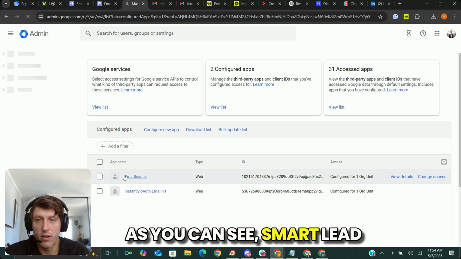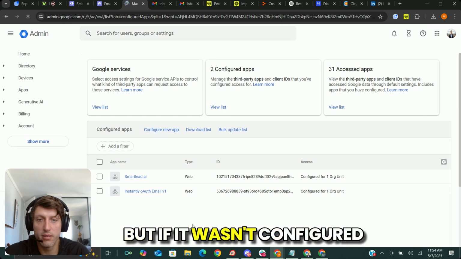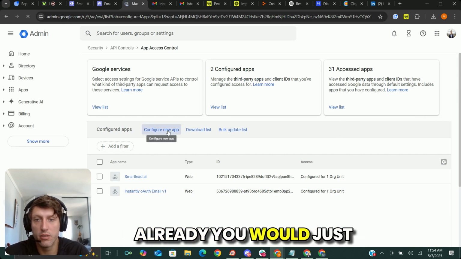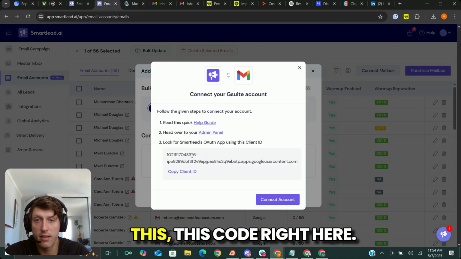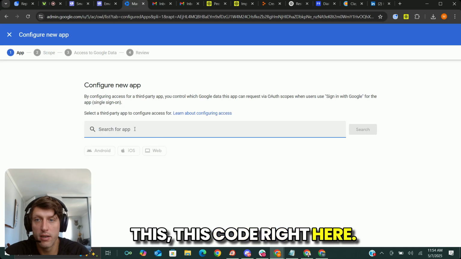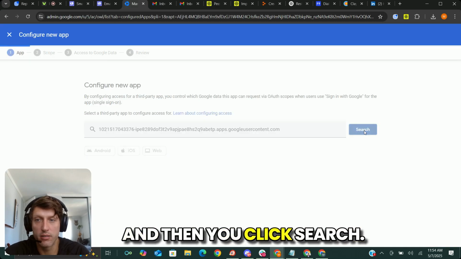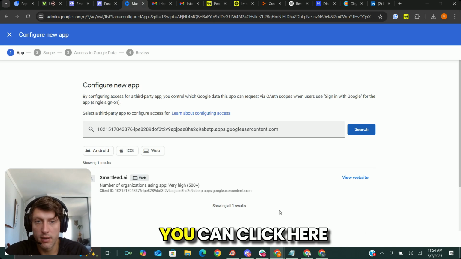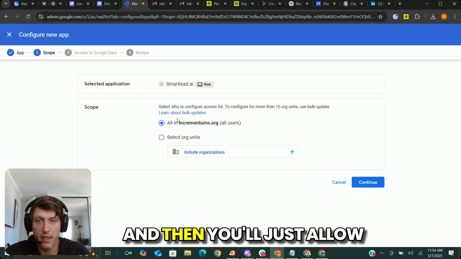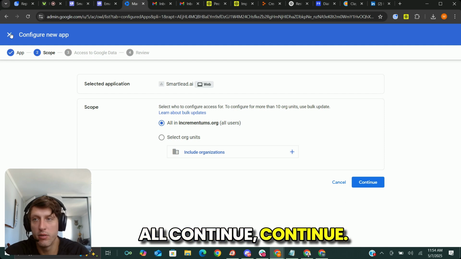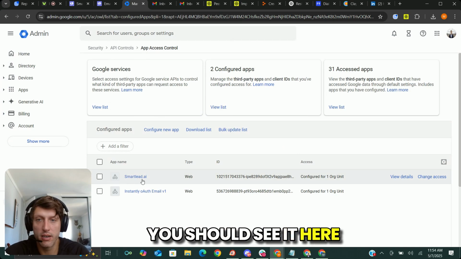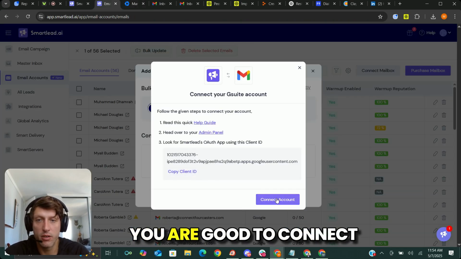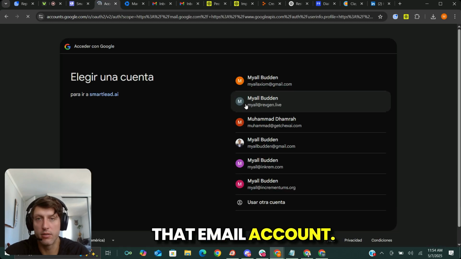Cool. As you can see, Smartlead is already allowed, but if it wasn't configured already, you would just do configure new app. Then I copied this code right here. So I'm just going to add it and then you click search. You can click here and then you'll just allow all, continue. I've already added it, so it's there. You should see it here once you add it, and then you're good to connect that email account, right?